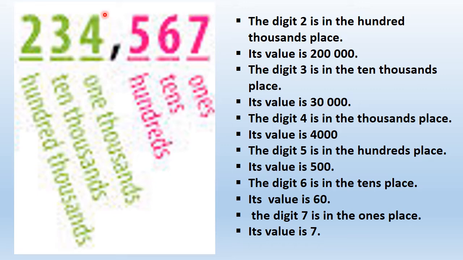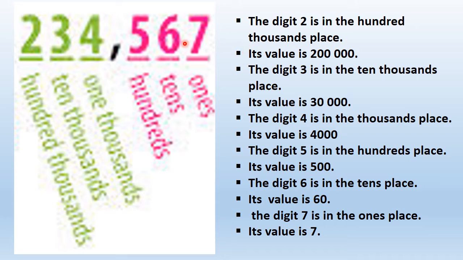And then finally we have digit 2. Digit 2 is standing behind 10,000. We have 100,000. So digit 2 is standing in the 100,000 place. And the value is what? 2 multiplied by 100,000 is 200,000. So the value of digit 2 is 200,000.